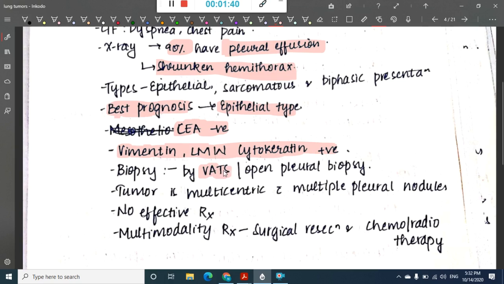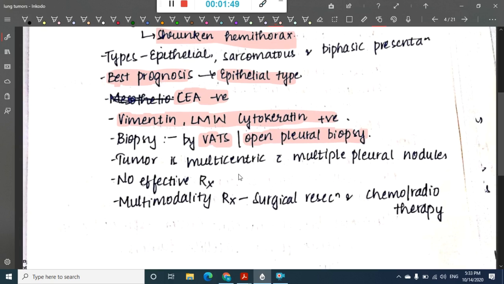Diagnosis is by biopsy; you can do either VATS or open pleural biopsy. Here the tumor is multicentric and shows multiple pleural nodules. There is no effective treatment here. Multimodality treatment is available, which includes surgical resection and chemoradiotherapy. Now we will see some important extra points and we will see the pictures of each of them in detail.